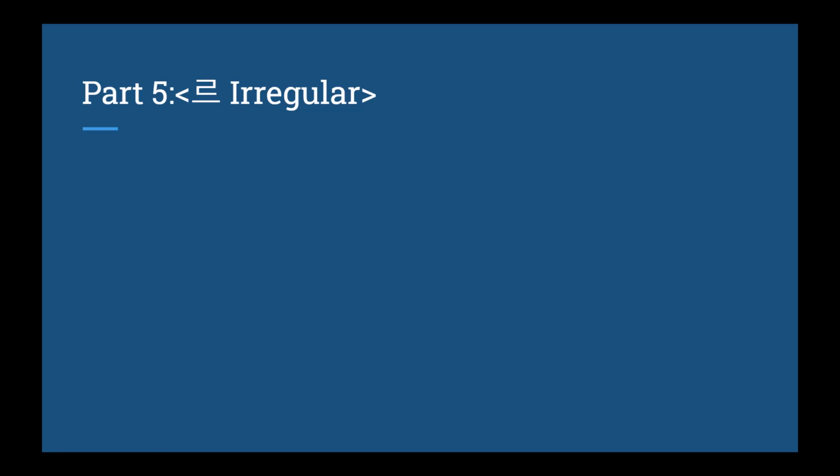Alright, the 르 irregular. During conjugation, when adding 아 or 어 to words that end in 르, an additional ㄹ is added. Also, instead of adding 어 or 아, we're going to add 러 or 라 instead of the 르. So basically what this means is, let's look at an example. 모르다 plus 아요. What you do is, you add an extra ㄹ, 몰ㄹ, and then you get rid of the 르 and you add 라. So it becomes 몰라요. Alright, one more example. 다르다 plus 아요 becomes 달라요. Hopefully that makes sense.